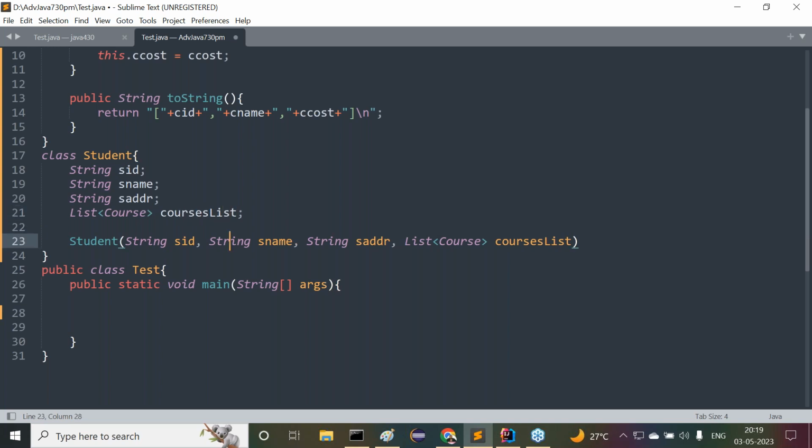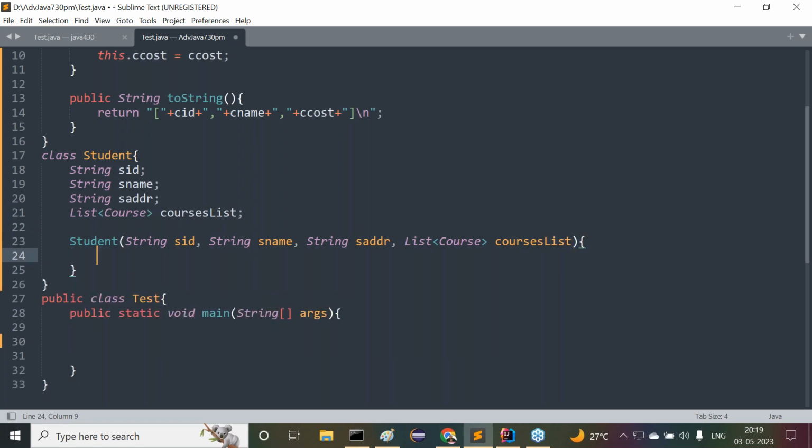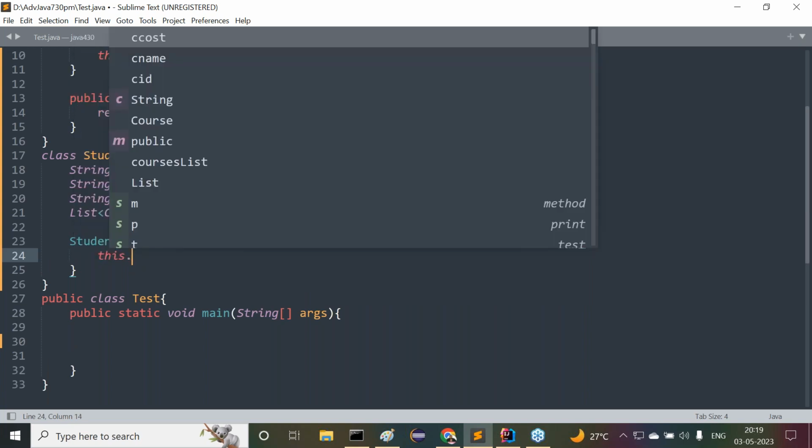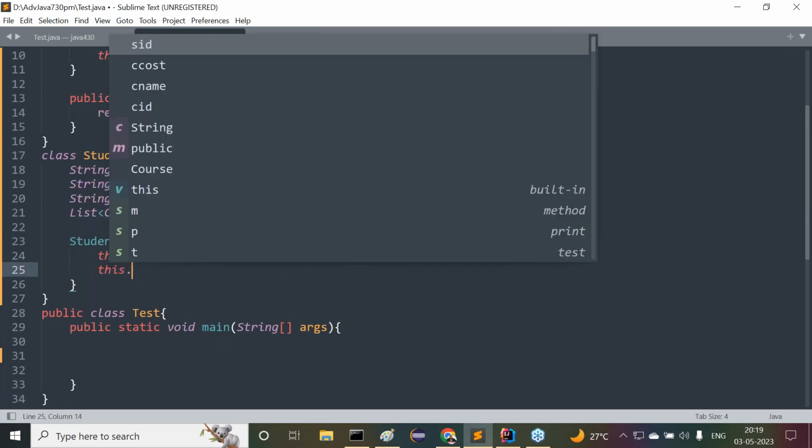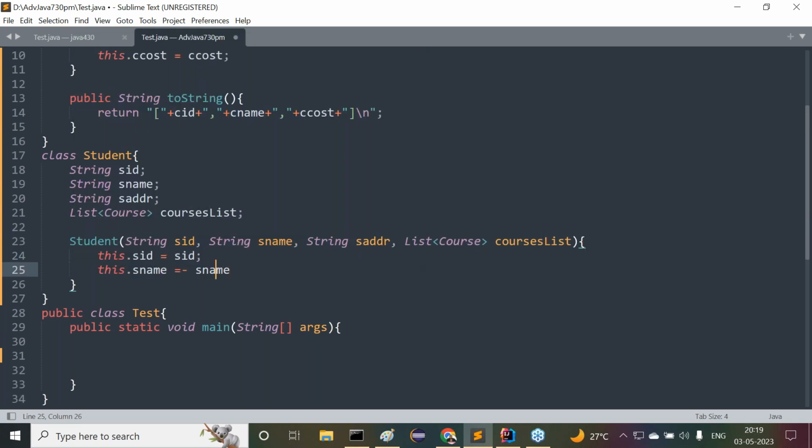Now here also we provided courses list. When we provide this courses list, inside this we have to write this.studentID = studentID; this.studentName = studentName; and then this.studentAddress = studentAddress.